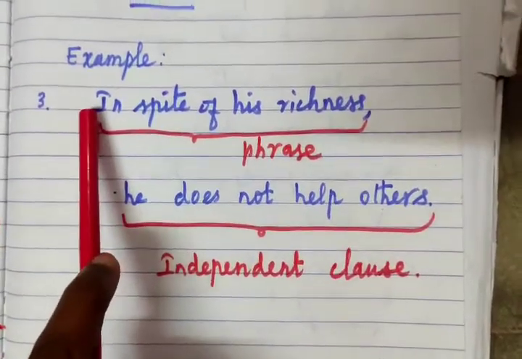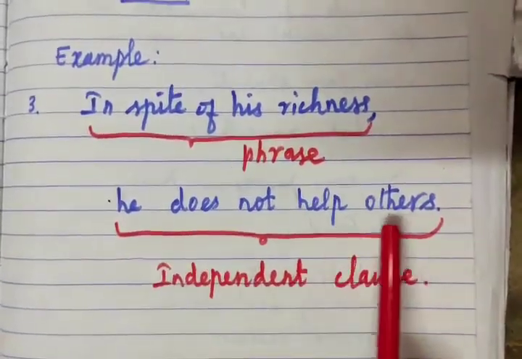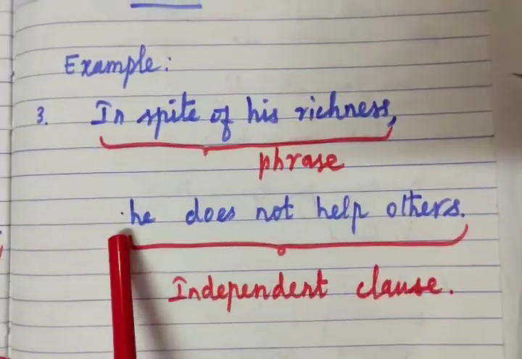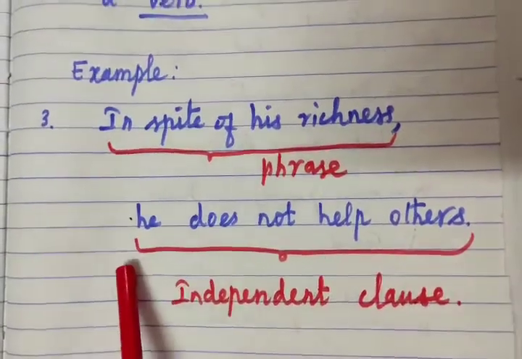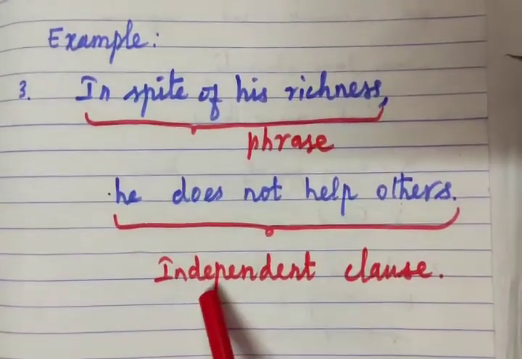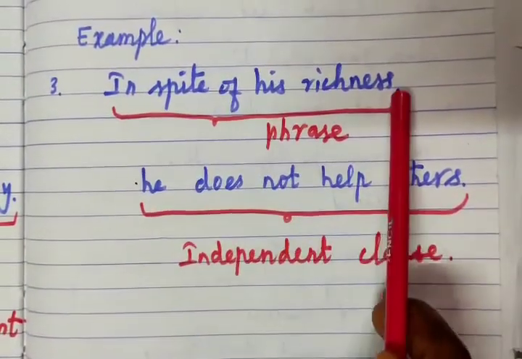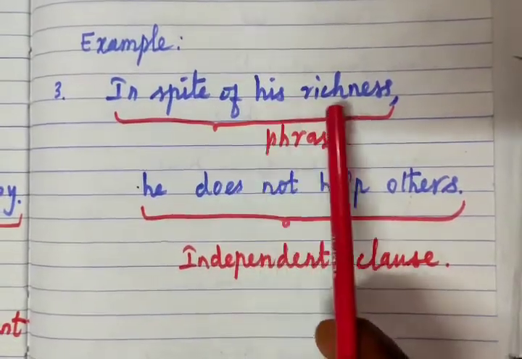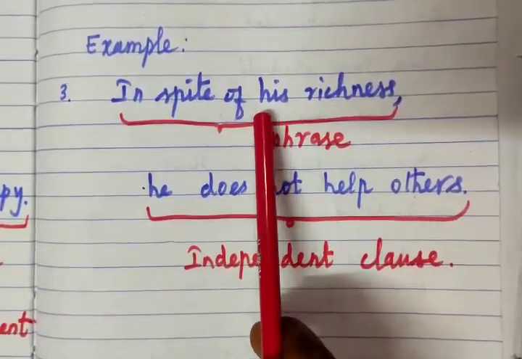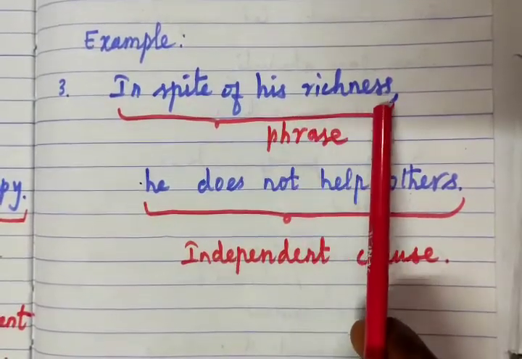See this example. In spite of his richness, he does not help others. Here see this, he does not help others. It conveys complete meaning. He is the subject, does not help is the verb. So this is an independent clause. This one, in spite of his richness, has an incomplete meaning, and also there is no subject and verb here. His is a possessive form, not he, which would be the subject. Richness is a noun form.